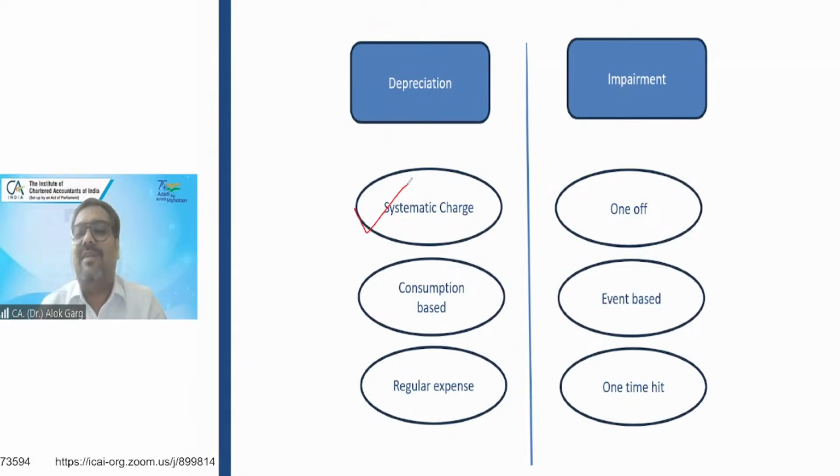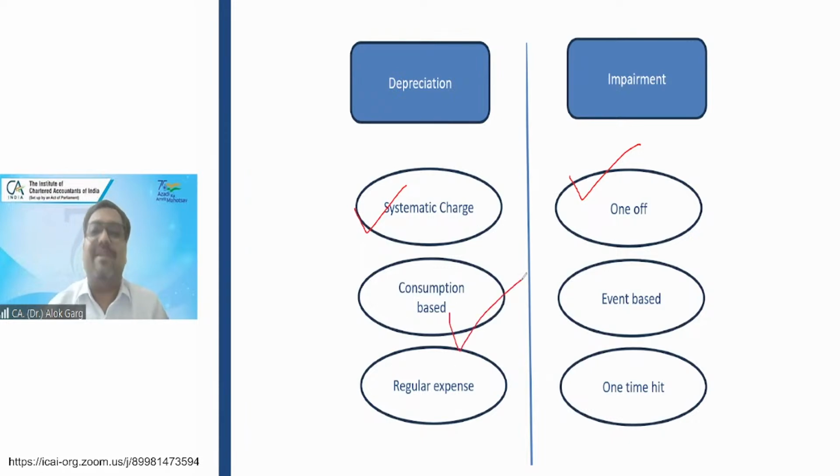But impairment is a one-off event. Every time you will not charge impairment. This time there was an announcement, there was an indicator, and hence there was an impairment.